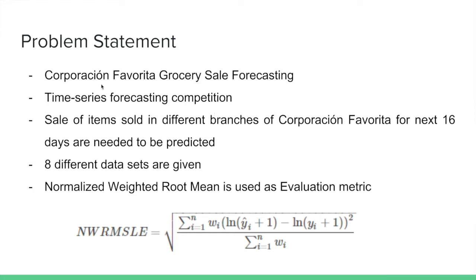We chose the Corporación Favorita Grocery Sales Forecasting competition. It is a kind of time series forecasting competition. What we are required to do is predict the sales of items sold in different branches of Corporación Favorita for the next 16 days. 8 different data sets are given. They use the normalized weighted root mean squared logarithmic error as the evaluation metric.